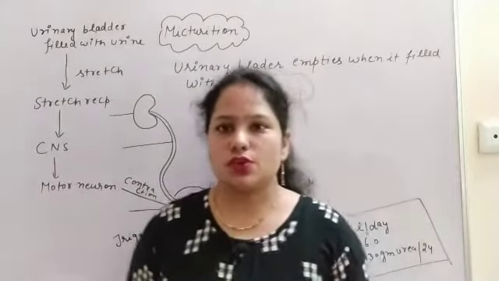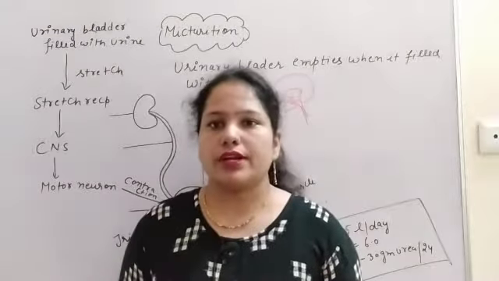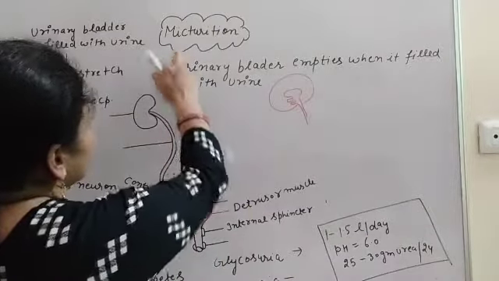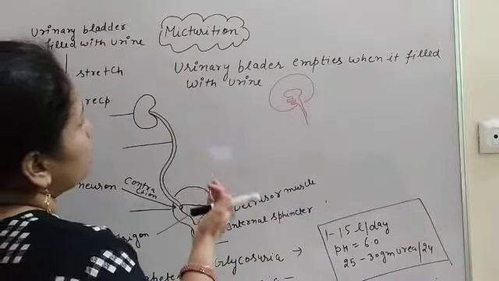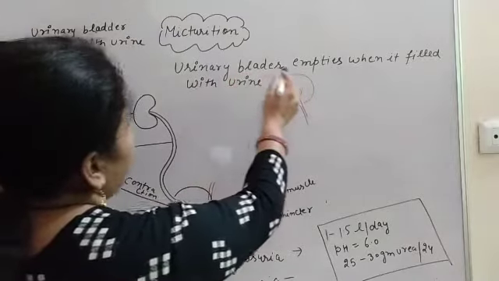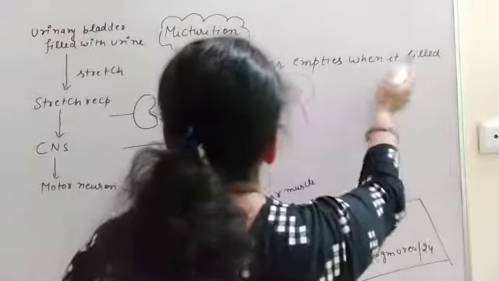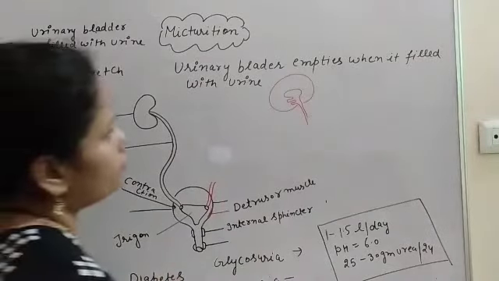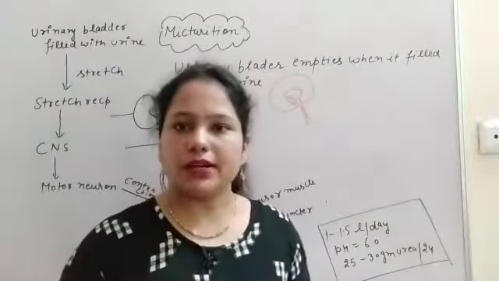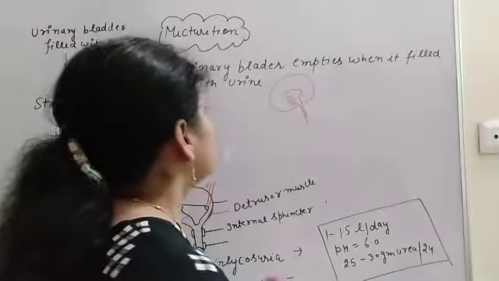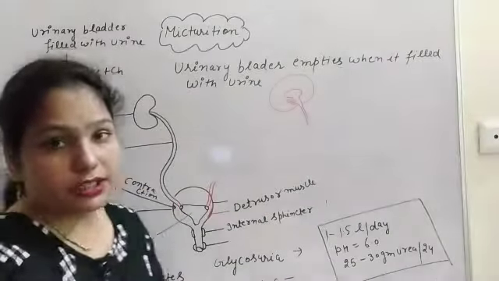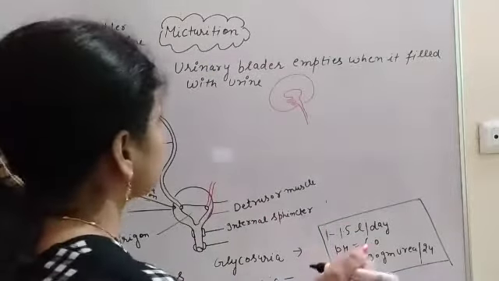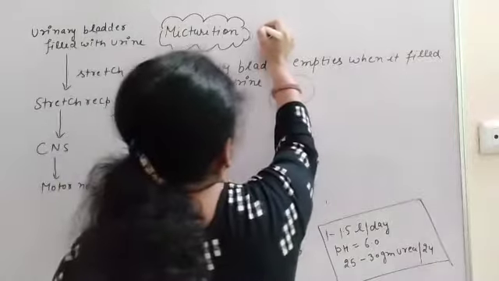Today we will discuss the topic micturition. So what is the definition of micturition? Micturition is a process by which the urinary bladder empties when it is filled with urine. Means the urinary bladder empties itself. जब urinary bladder filled होगा urine से तो ये क्या करेगा, अपने आप को खाली करेगा. So that process is known as micturition, and this is also known as micturition reflex.